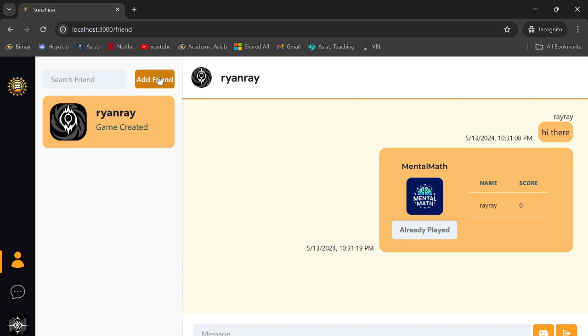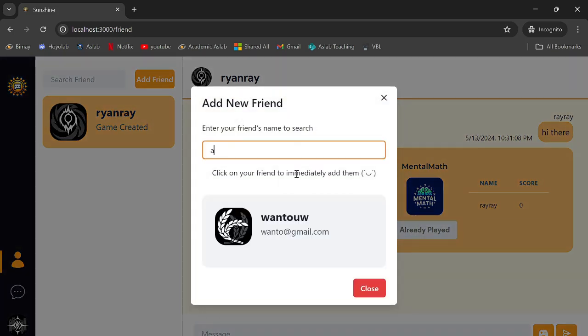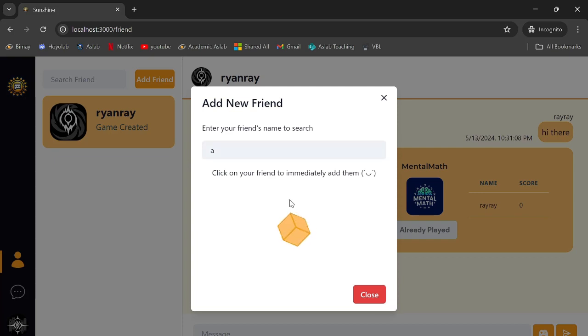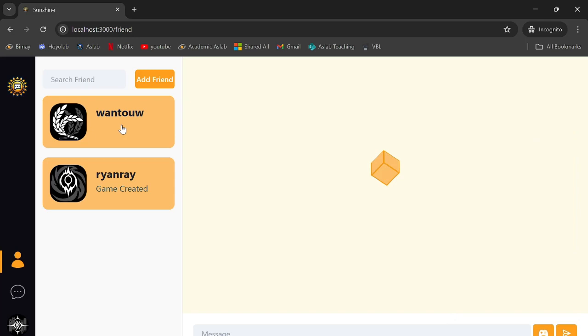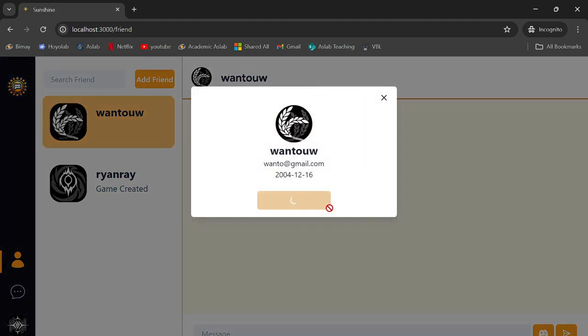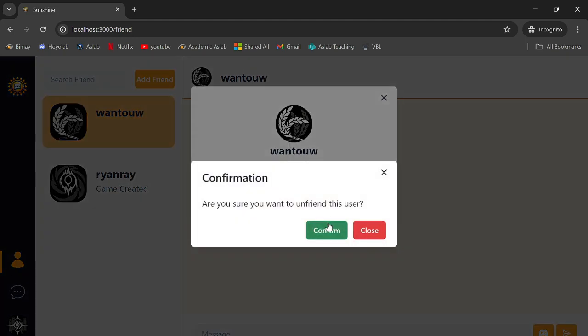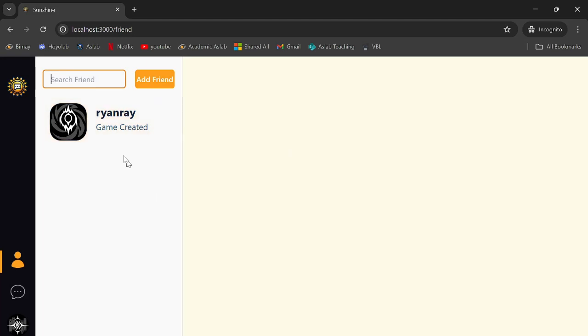And if you want to add a friend from this page, you can also just search their name. There should be someone, yeah. If you want to add, just like on groups, you can just click on them. And once you add the friend, it'll show up on our friend list. You can press on it, and it'll have the same features as any friend page. The chat box here, the send message, and the create game here. What else should I try? If you try to unfriend someone from here, then it will disappear from our friend list, just like that.